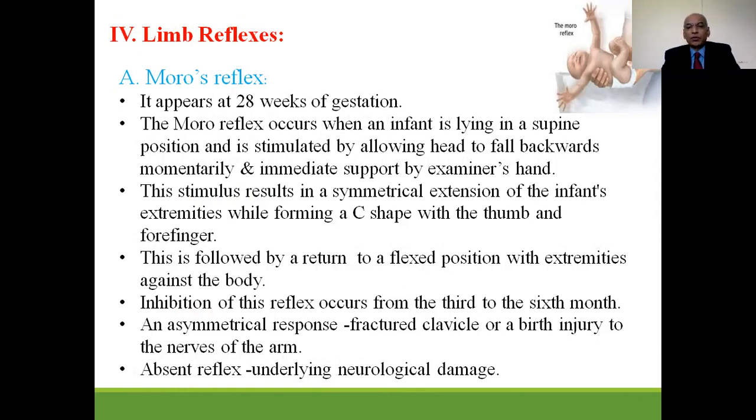Inhibition of the Moro reflex occurs from the 3rd to 6th month of life, and sometimes you may see an asymmetrical response, especially in cases of fractured clavicle or birth injury to nerves of the arms. Many times you may see an absent Moro reflex, and it suggests underlying neurological damage.